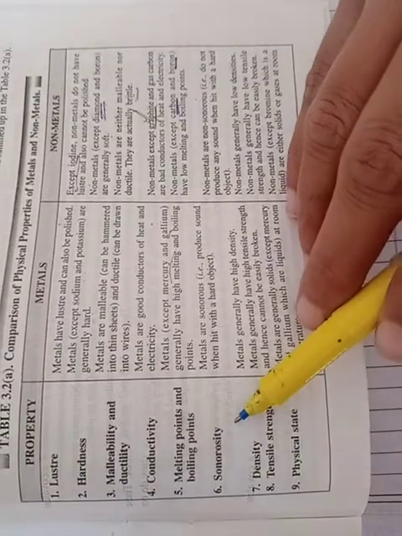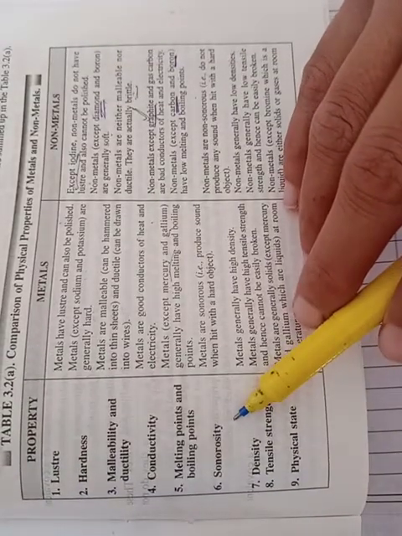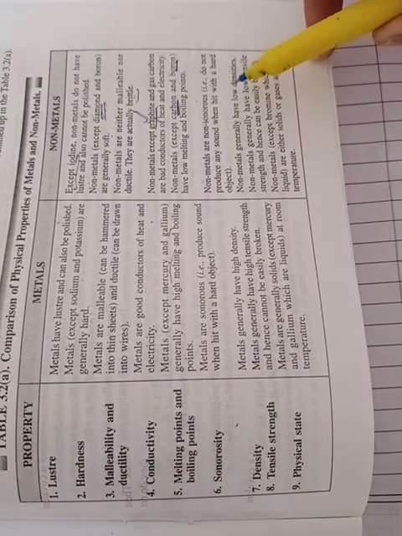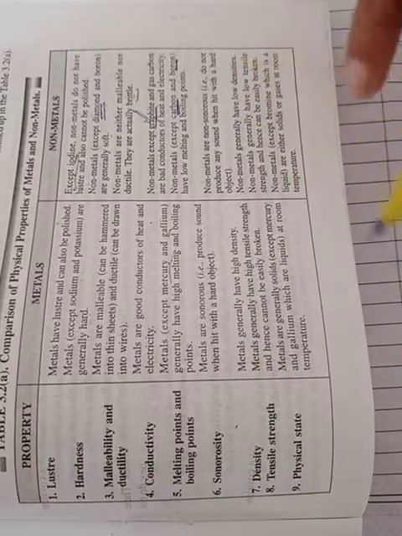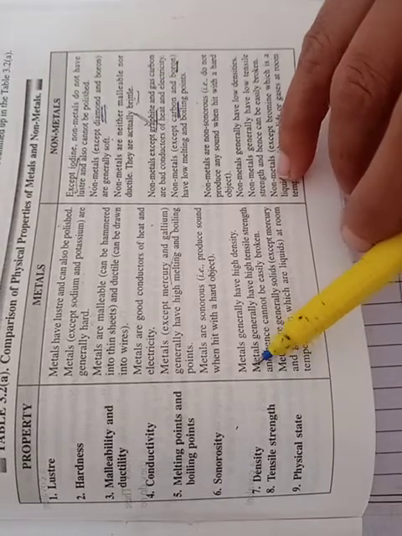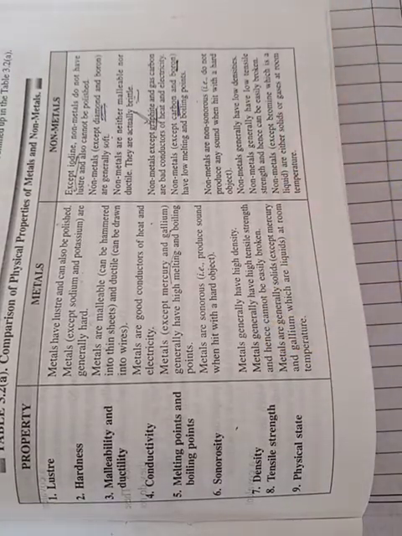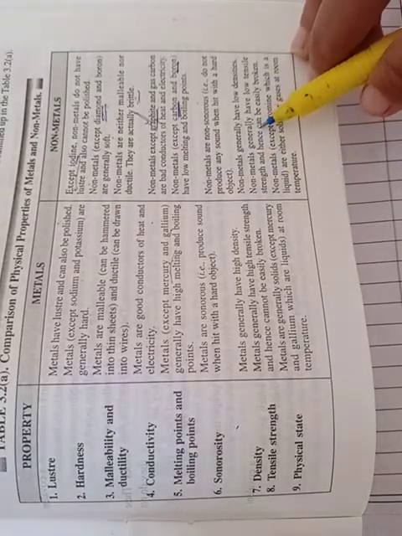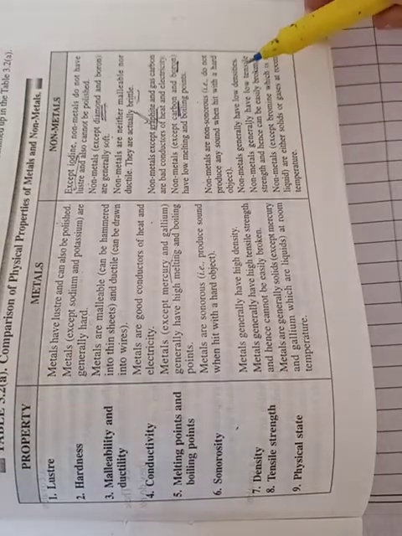Metals are sonorous, means they produce sound when struck by any hard object. Non-metals are non-sonorous, they do not produce any kind of sound when they are struck. Density of metals is high because they possess large mass, that's why density is high. Non-metals are soft, therefore mass of non-metals is low, therefore the density is also low.